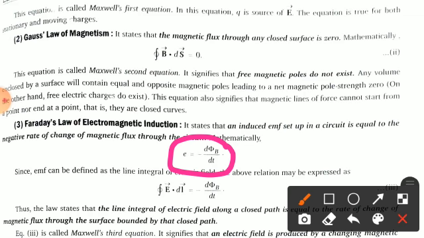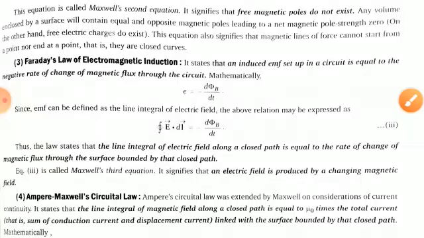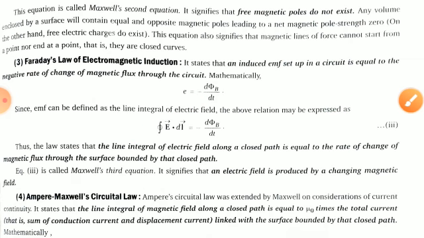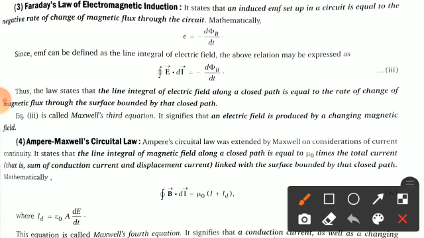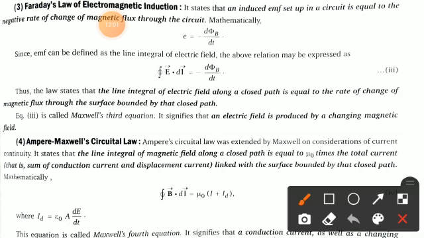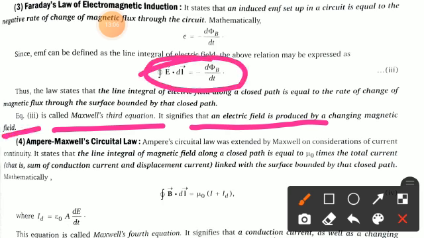Since the EMF can be defined as the line integral of the electric field, the above relation may be expressed like this: closed integral of E·dl = -dΦ_B/dt. Thus the law states that the line integral of the electric field along a closed path is equal to the negative rate of change of magnetic flux through the surface bounded by the closed path. This is called Maxwell's third equation, and it signifies that an electric field is produced by a changing magnetic field. This is the third equation.